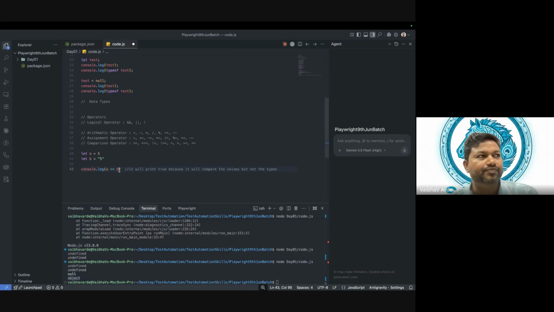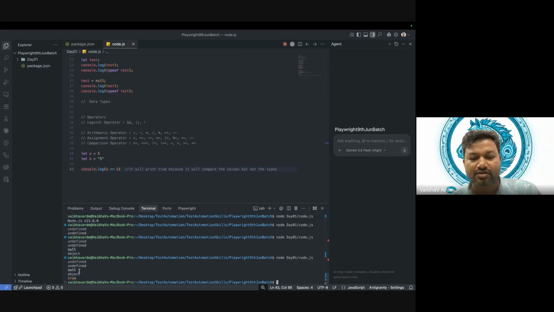Actually it's not, because this is a number and this is a string, so both are not equal. But if I run this, then we can see the last answer is true, but this is not true, right? Why is it true? Because this is how JavaScript works.